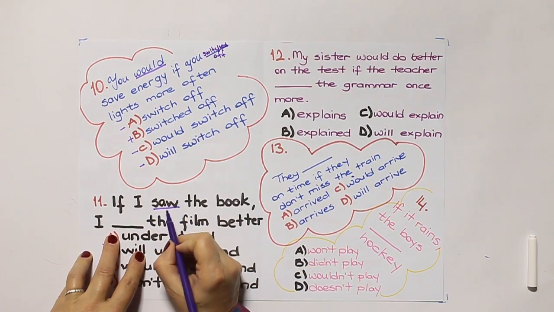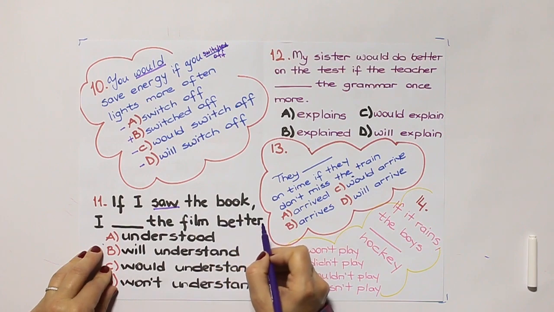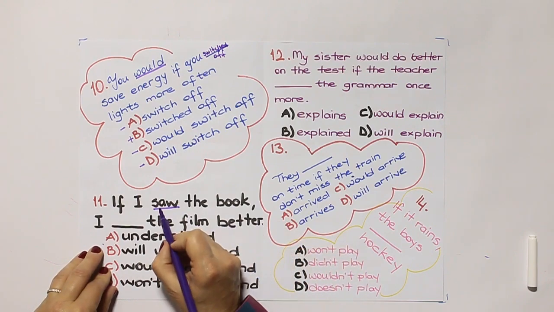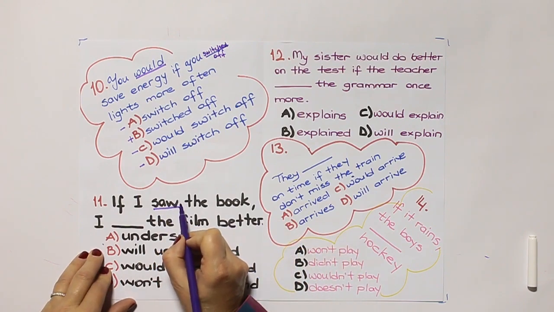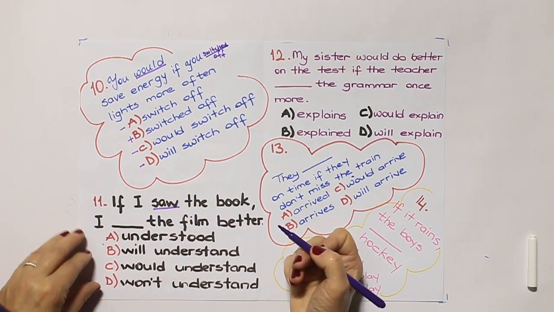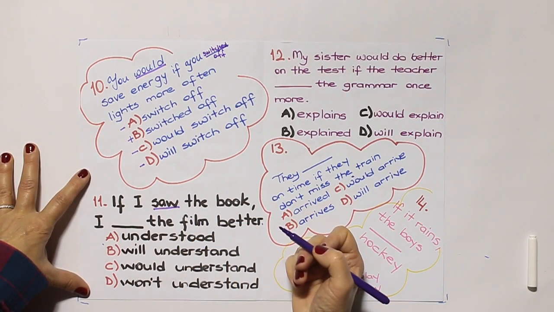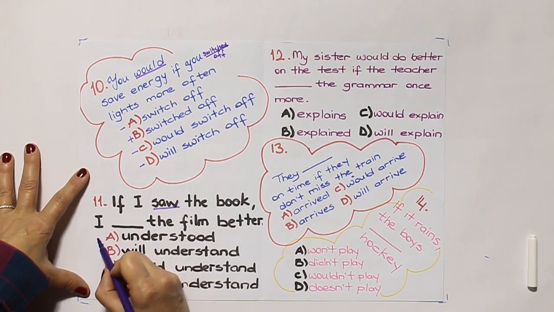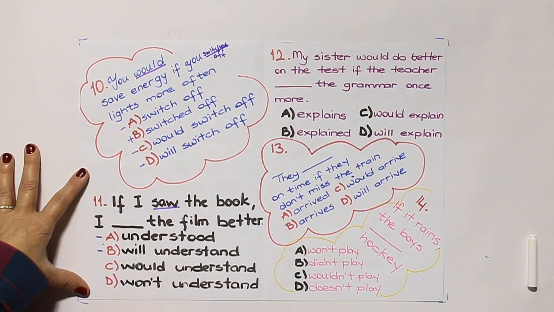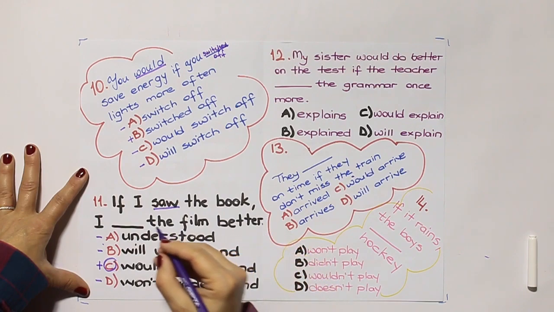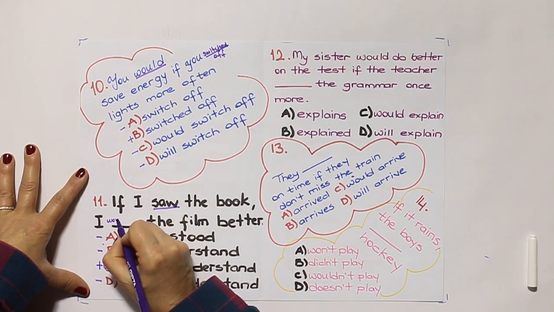11. If I saw the book, I'd feel better. As you see, the main clause is past, type 2. So we need would and a verb. Let's look at the choices. A, wrong. Will, wrong, because it is past. Would understand, and this is wrong. So the answer is, if I saw the book, I would understand.